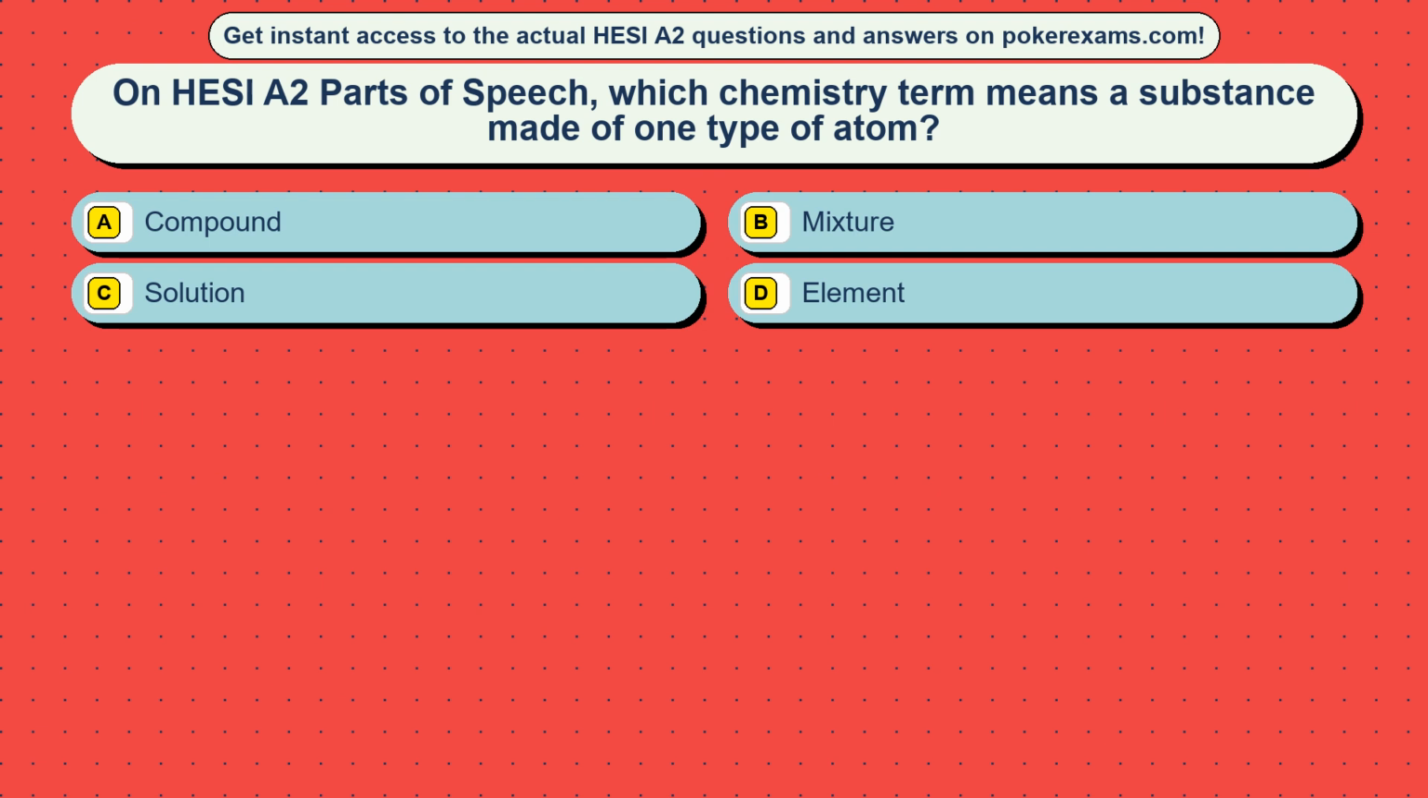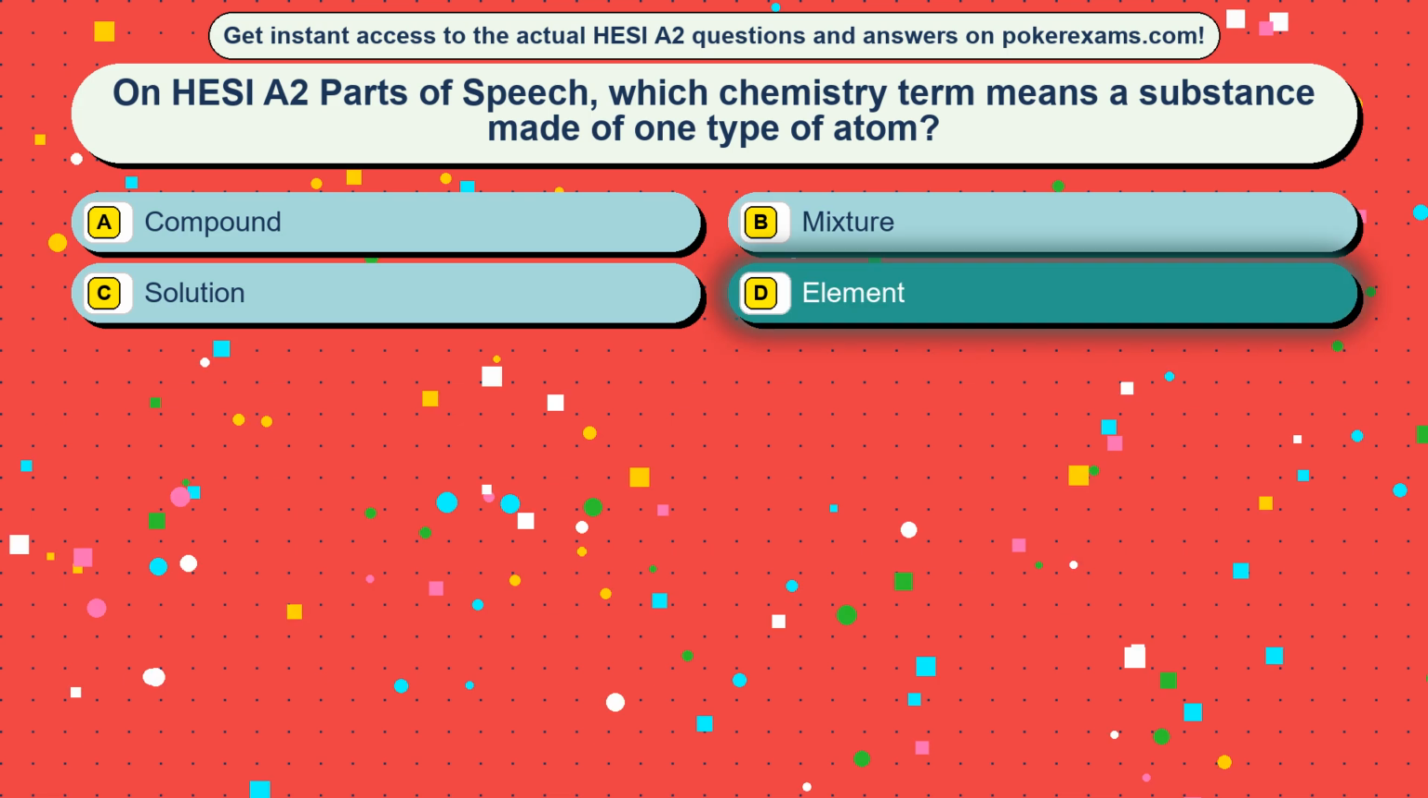Question 34. On HESI are two parts of speech. Which chemistry term means a substance made of one type of atom? Option A, compound. Option B, mixture. Option C, solution. Option D, element. The correct answer is option D, element.